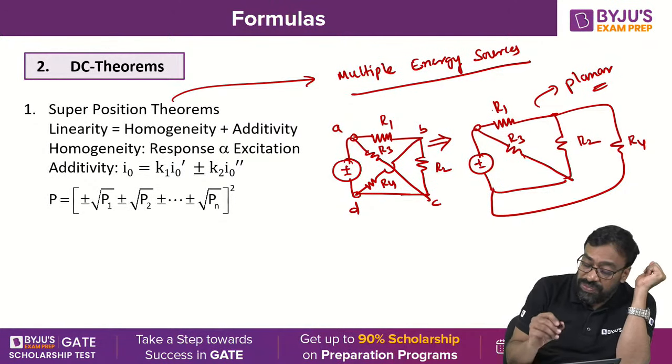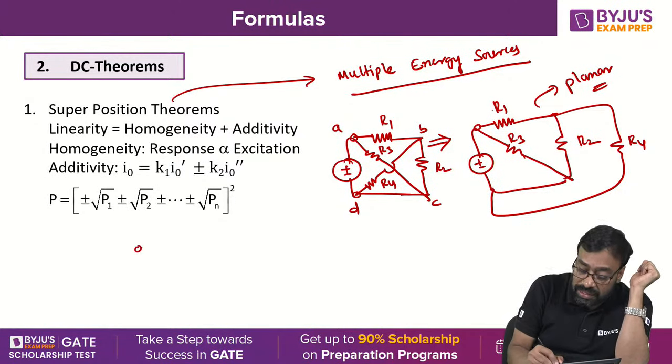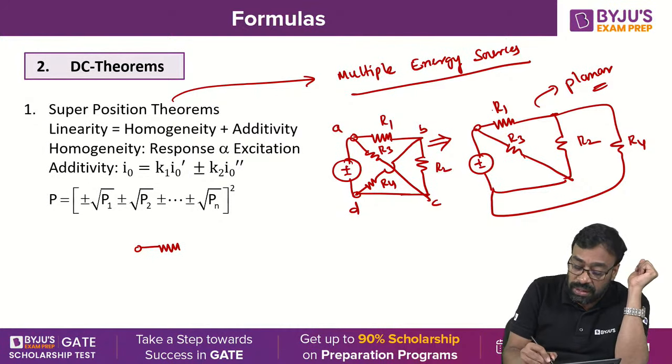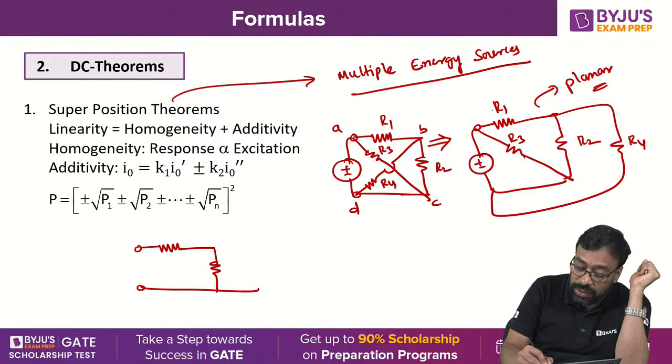But suppose I give you some network like this. I'll come back again to superposition. Please be patient, someone raised the doubts. That's why I'm trying to clarify here. Look at this. You have to respond to this.